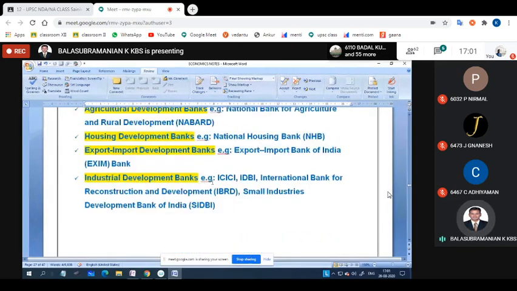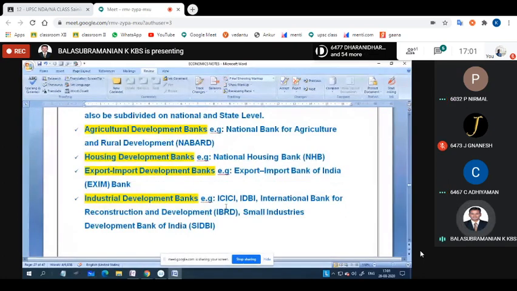The next one is Industrial Development Banks: ICICI, IDBI, and the International Bank for Reconstruction and Development, IBRD. After the Second World War, there were 2 important institutions. One is the International Monetary Fund, IMF, and the other, IBRD, means World Bank. So IBRD also comes under this one only. And small industries like Small Industries Development Bank of India, SIDBI. Did you understand? I will send it, just you read 1 or 2 times.